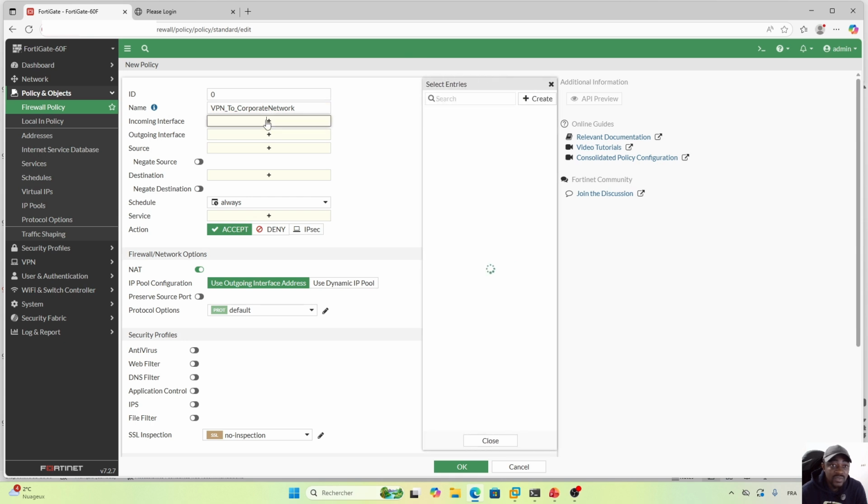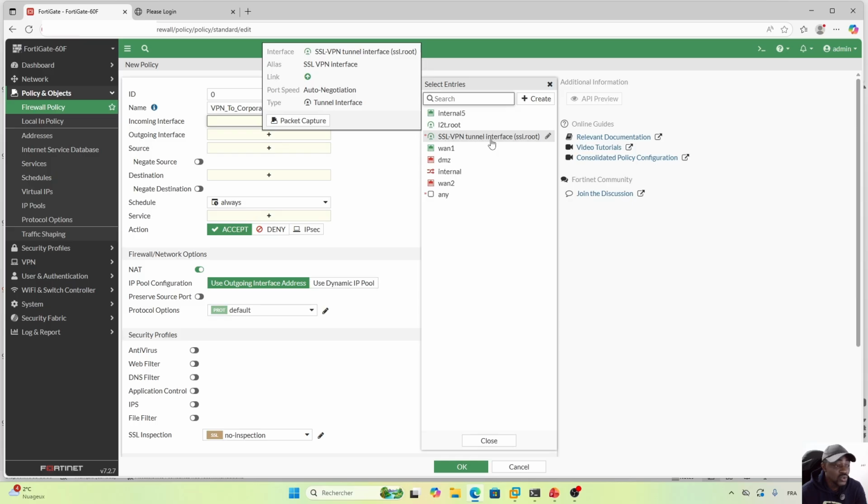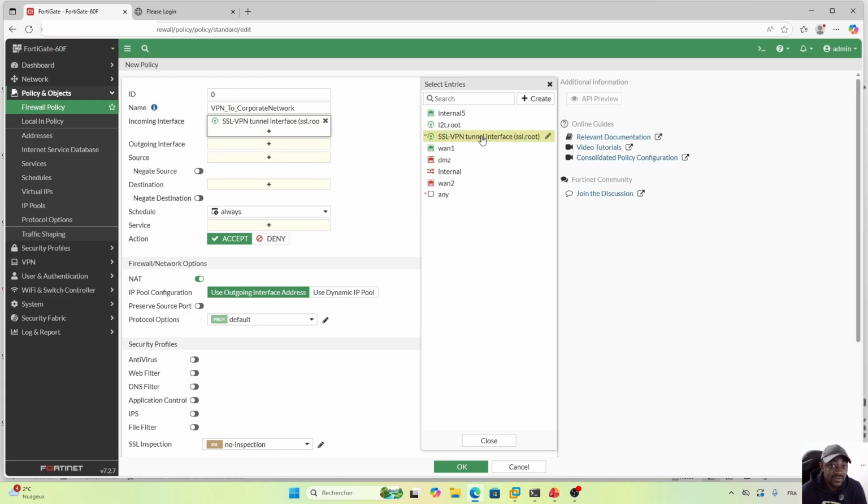The incoming interface here will be the SSL VPN tunnel interface. You will see that by default on all FortiGate devices, you have this SSL VPN tunnel interface available. When you decide to configure SSL VPN, the remote user who will be connecting will be coming into your FortiGate through this interface. So this is the incoming interface for this case. I'll select it.